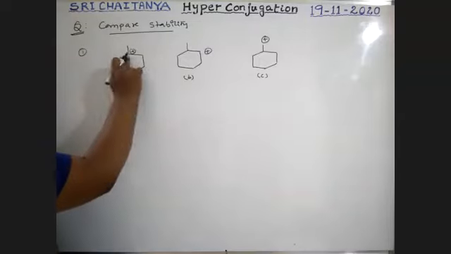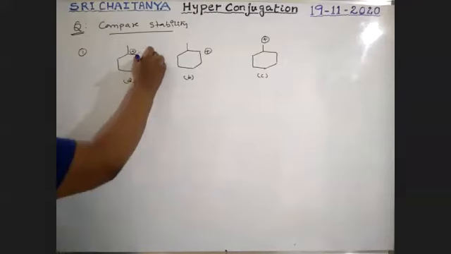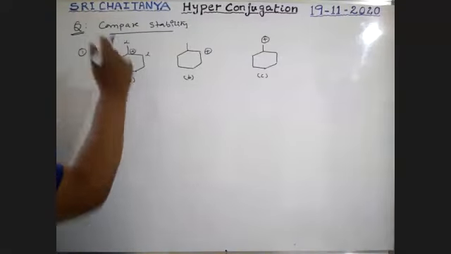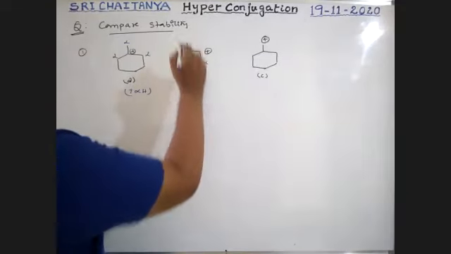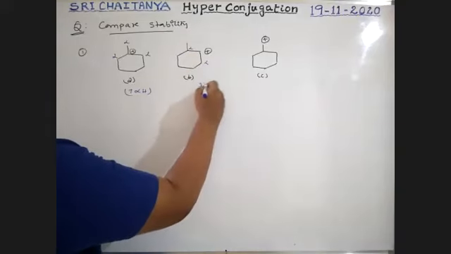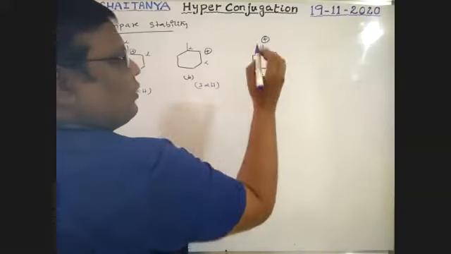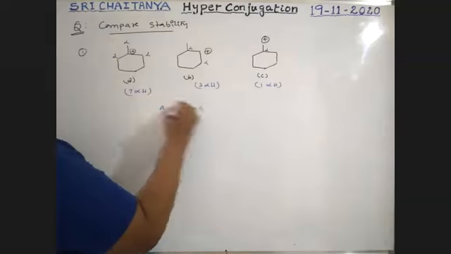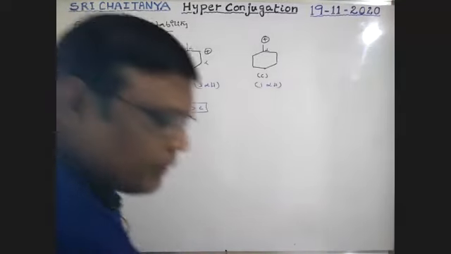Boys, this is alpha, this is alpha, this is alpha, so 2 plus 2 plus 3, 7 alpha hydrogens. For this, 2 plus 1, 3 alpha hydrogens. For this, only 1 alpha hydrogen. Therefore, A greater than B greater than C is the answer. Good. Next.